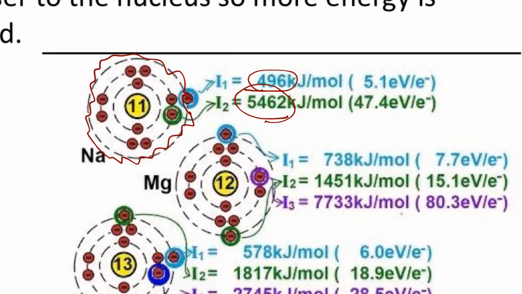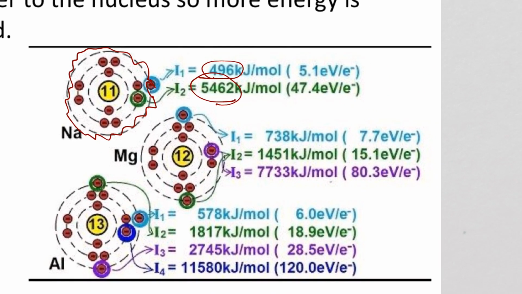Now if we look at something like magnesium, which has 2, we see that if 1 gets removed, 738, whatever. The second one is twice that amount. Now you might say, okay, why is it higher than the first? Isn't it in the same energy level?